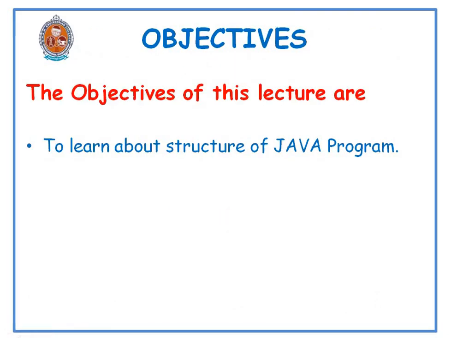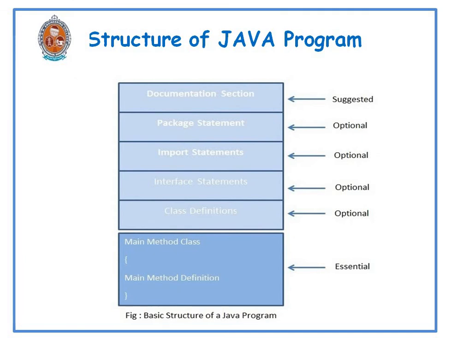The objective of this lecture is to learn about the structure of a Java program. The following is the typical structure of a Java program. In order to write any Java program, we need to follow the structure. It starts with the document section and ends with the main method class, and it has various statements: package statements, import statements, interface statements, class definitions, and finally the main method class.